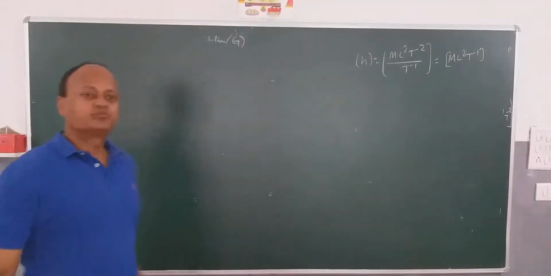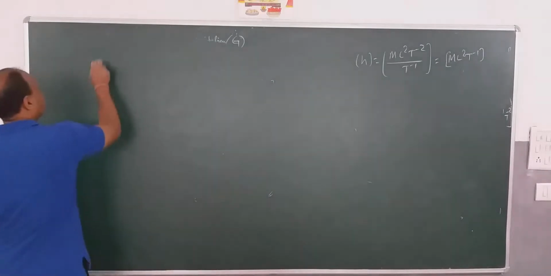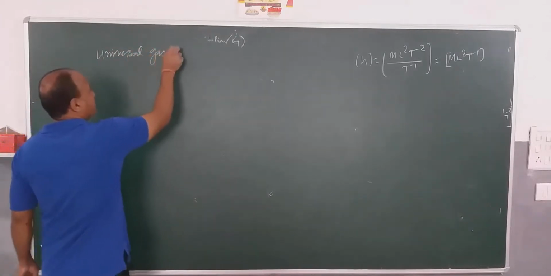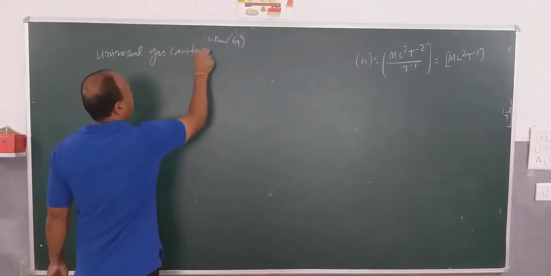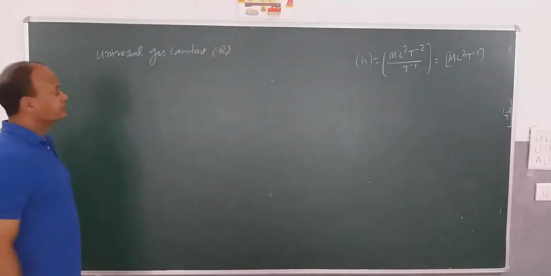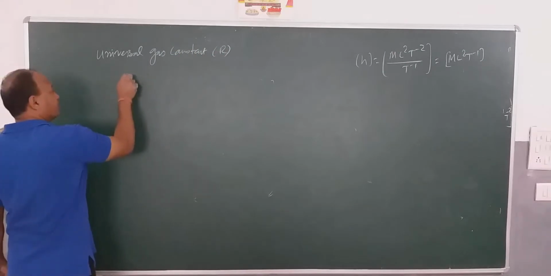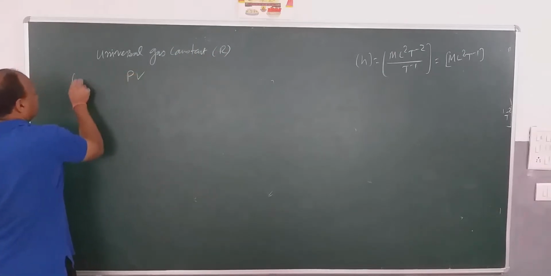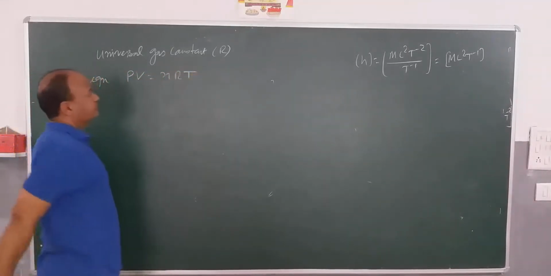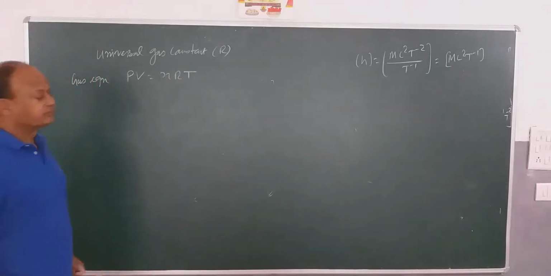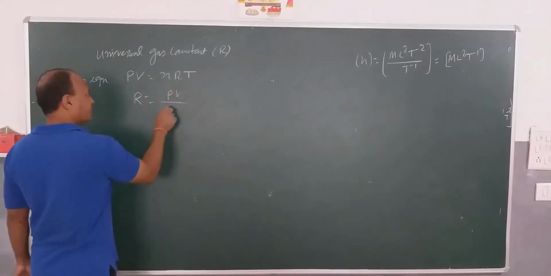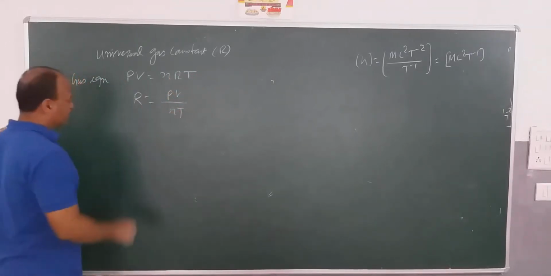Now we are discussing the universal gas constant. Its symbol is R. We derive it from the gas equation, PV is equal to nRT. You can see R will be PV by nT, right? So the dimension formula for the gas constant will be